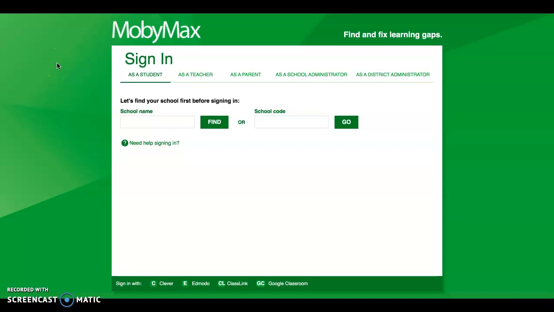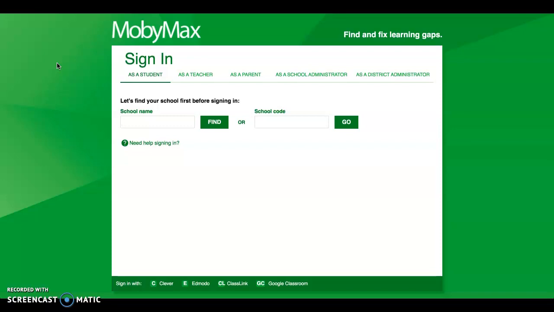Everyone! Next week we're going to start using this website called MobyMax for math. So I'm going to show you how to sign in and how the students are going to do their math placement test so they can get lessons tailored specifically to their learning needs.